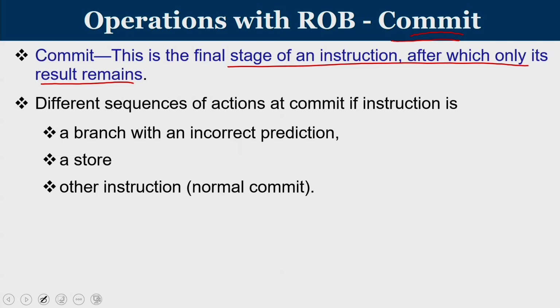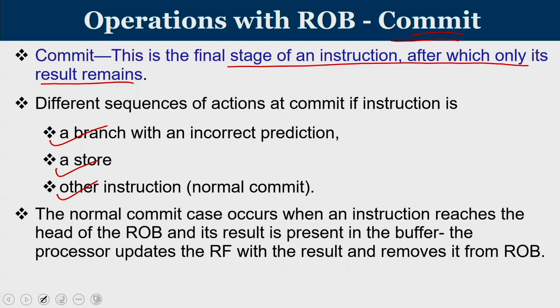There is a different sequence of actions that you have to do for a commit operation. If it is a branch instruction, you have to do certain things. If it is a store operation, you have to do certain things, and the same for any other operation. The normal commit case occurs when an instruction reaches the head of the reorder buffer and its result is present in the buffer. The processor updates the register file with the result and removes it from the reorder buffer.